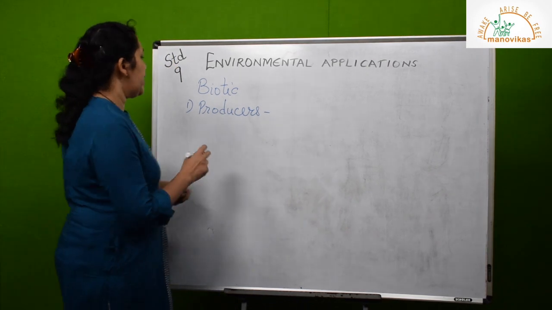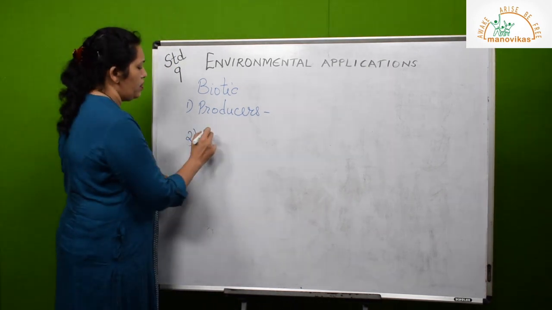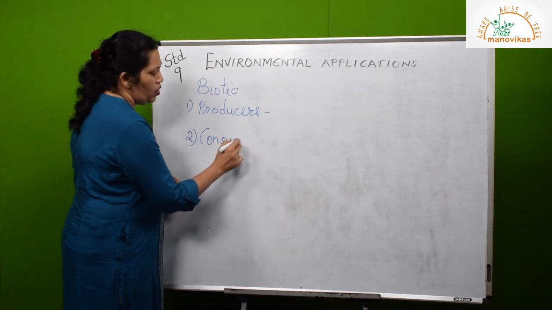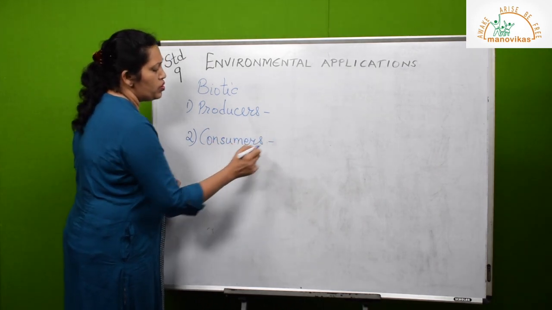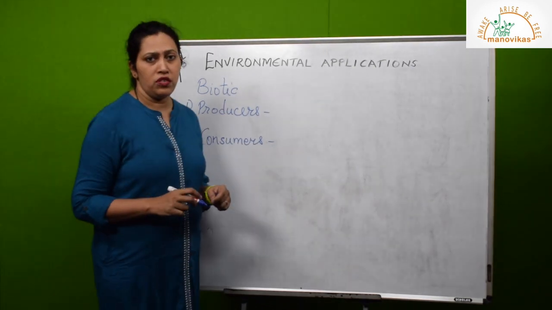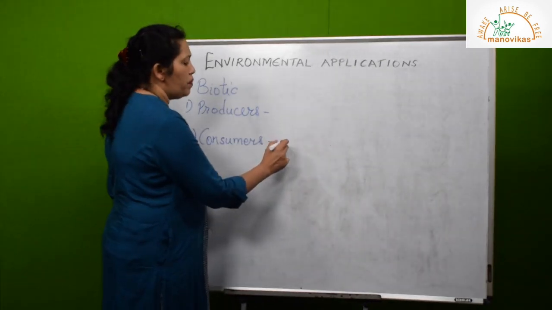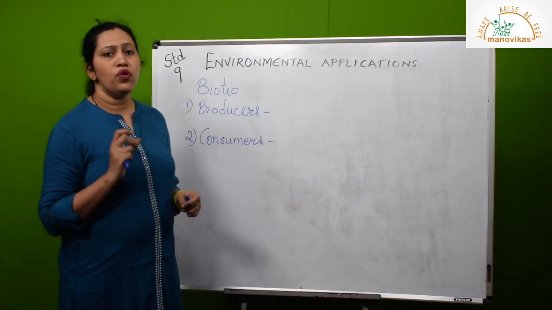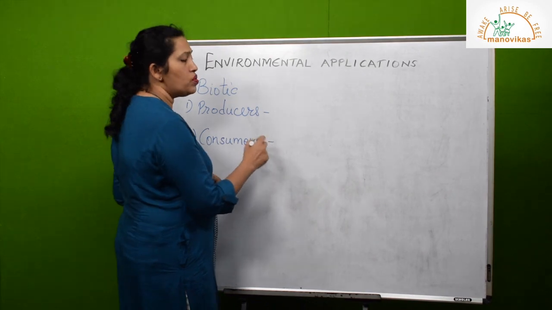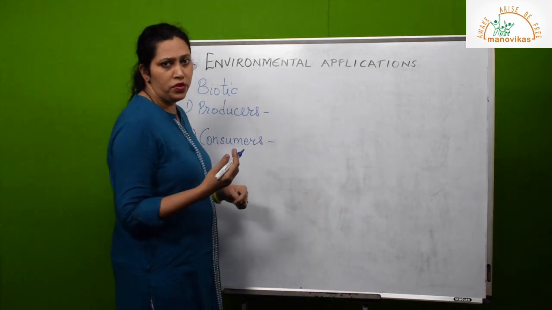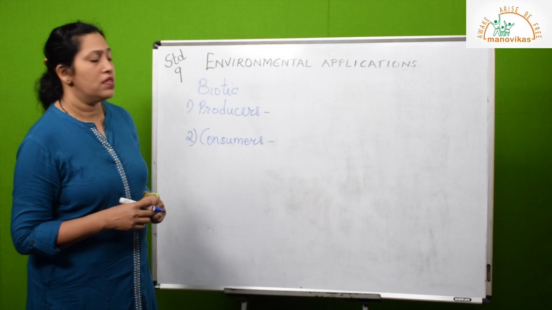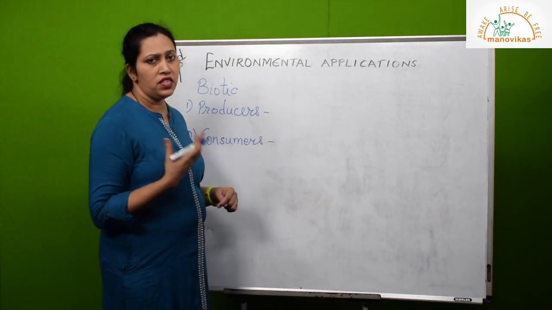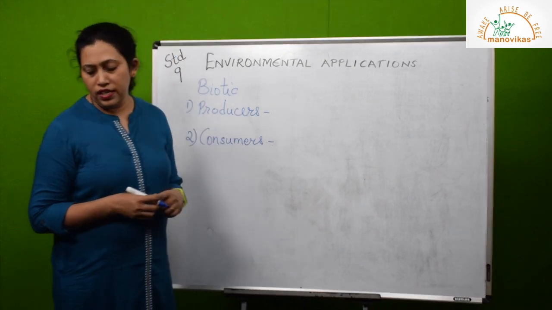Now the second one is the consumers. Consumers are all heterotrophs, which cannot make their own food, so they depend on the producers. All animals and non-green plants are consumers, but they still have a role to play because they form a source of food for other higher consumers. They also give us some products like ivory, fur, skin. We use their products in our daily life.